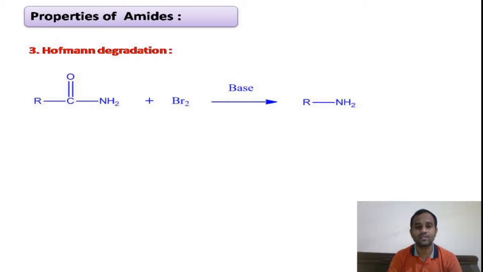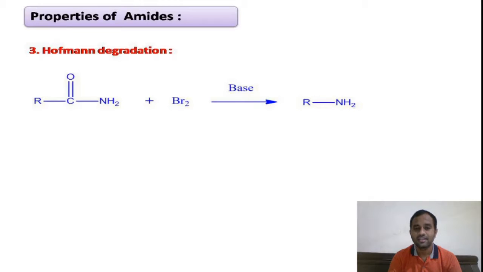Coming to the third property, this is a very important reaction, that is the Hofmann degradation reaction. It involves a rearrangement in which this amide will undergo degradation. It loses the carbonyl group and we finally get the primary amine as the product. Here the condition is basic.